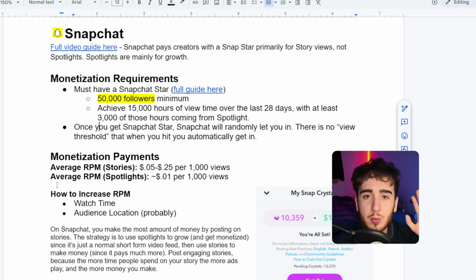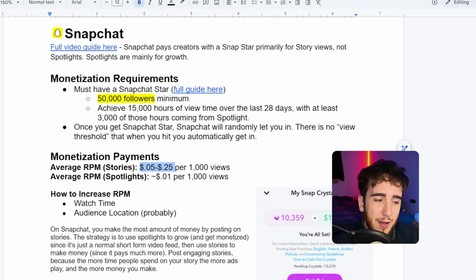So basically, Snapchat will pay you separately for two different things. It'll pay you for Snapchat stories, and on stories, it pays you a lot more money, around 5 cents to 25 cents per 1,000 views in my experience. And then we have Snapchat Spotlights, which is the easiest way to grow on Snapchat, but does not pay anywhere near as much in my experience. That pays around 1 cent per 1,000 views.